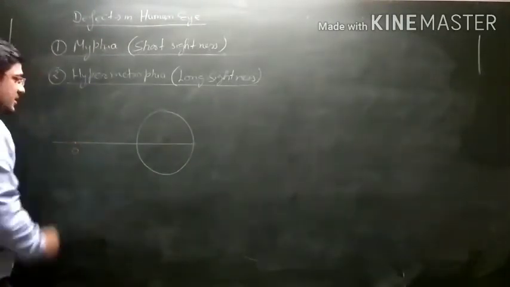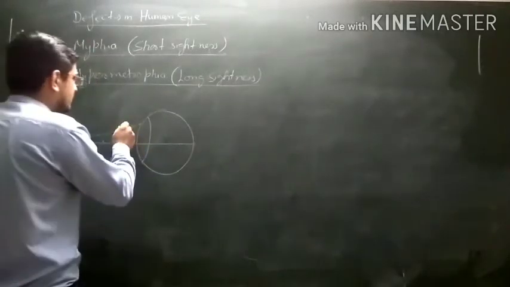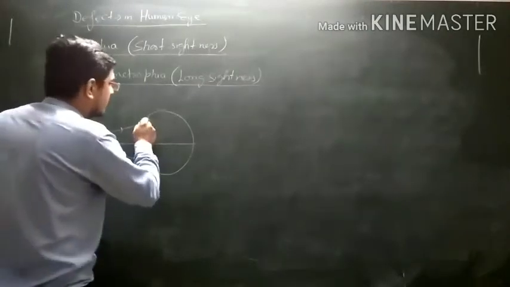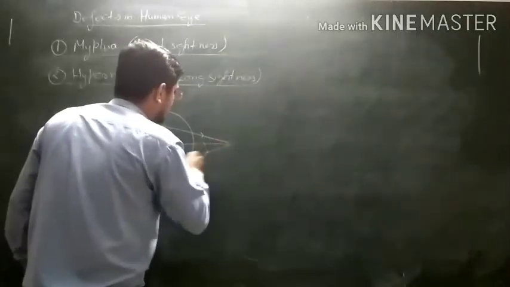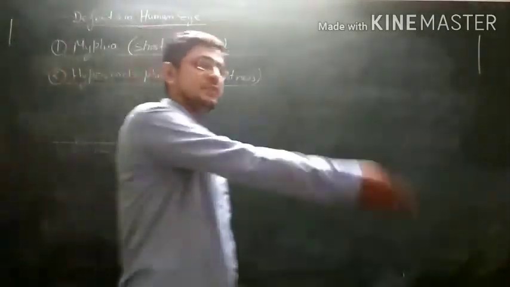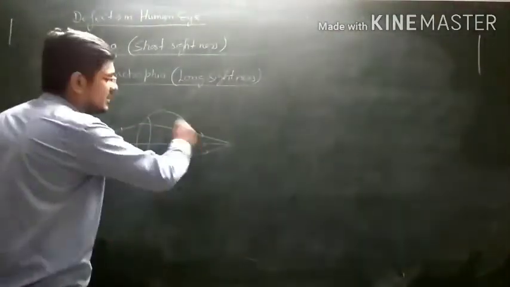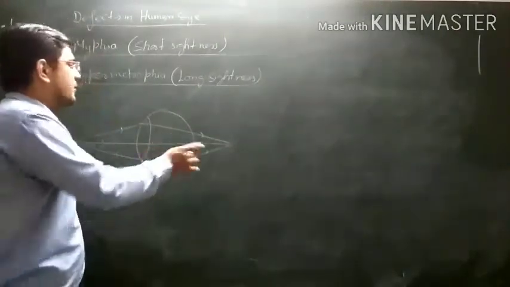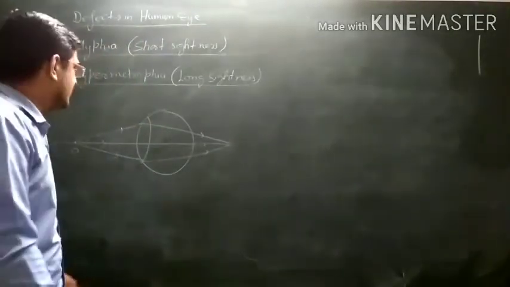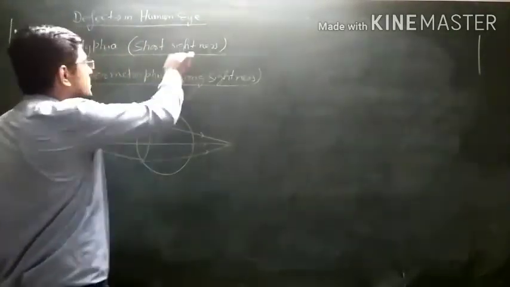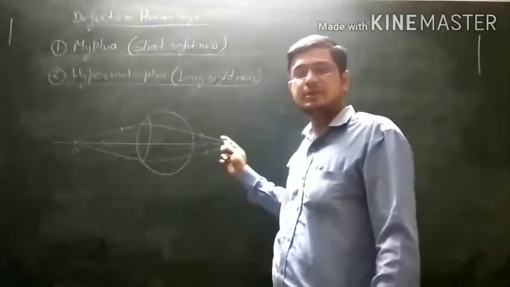An object is very near to the eye and the rays coming from this object converge before the retina. So, because the object is very near, they are converging after the retina. Okay? In this case also, we know that if the image converges at the retina, then only it can be seen clearly. If it is converging before or after the retina, then the object is not seen clearly. So the problem is just opposite to short-sightedness, because the object is very near, so the rays of light are converging after the retina.